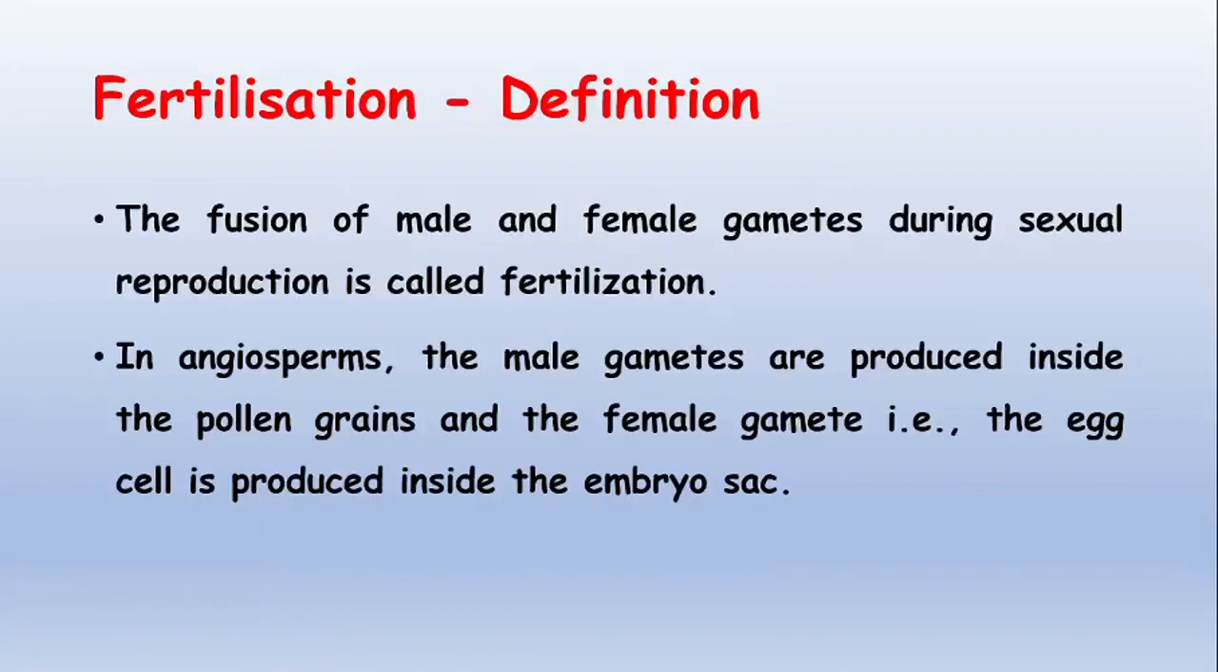Coming to the definition of fertilization, the fusion of male and female gametes during sexual reproduction is called fertilization. This is the main event during sexual reproduction. In angiosperms, the male gametes are produced inside the pollen grains and the female gametes are produced within the embryo sac, which is said to be the female gametophyte. The female gamete is nothing but the egg cell.